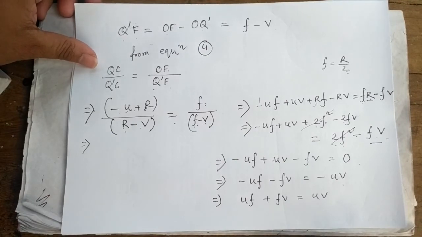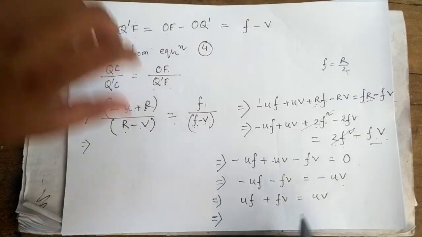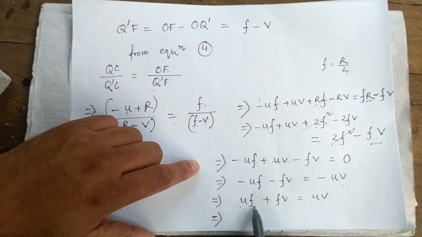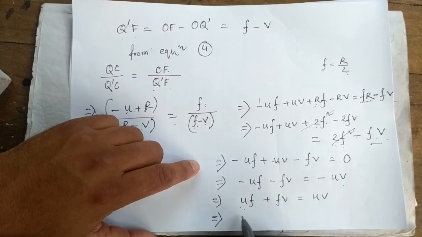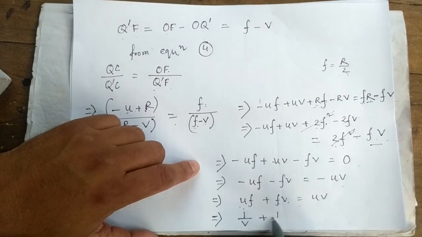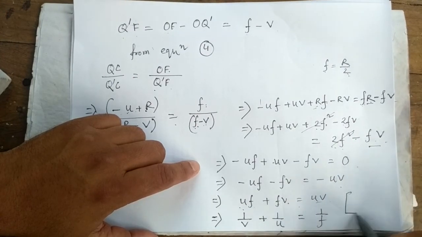Dividing both sides by UVF, UF by UVF will be 1 by V, FV by UVF will be 1 by U, and UV by UVF will be 1 by F. Right?